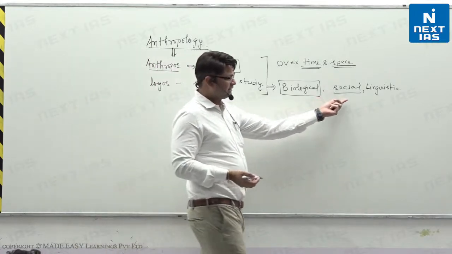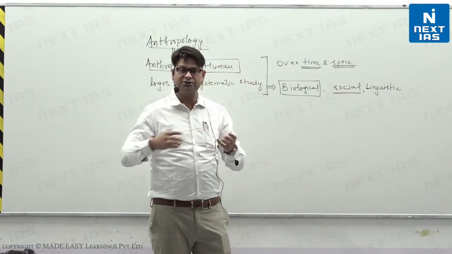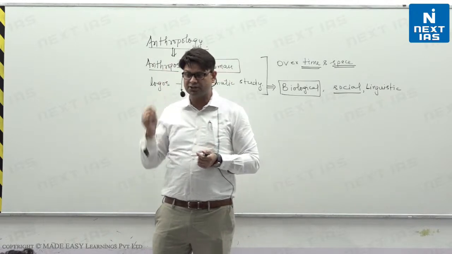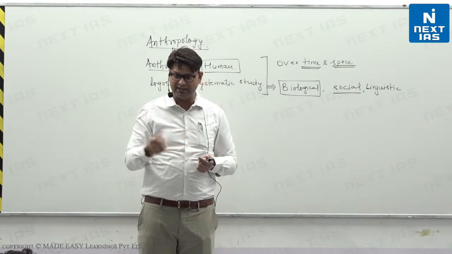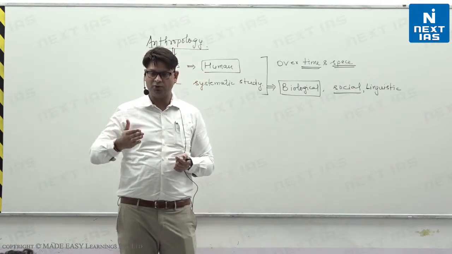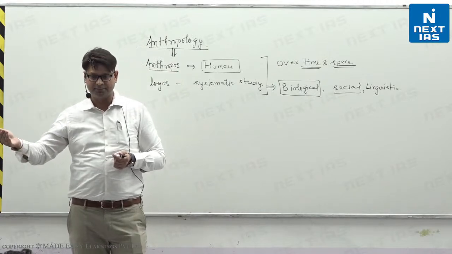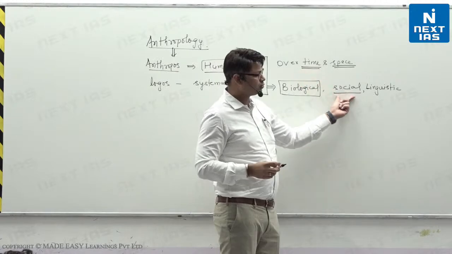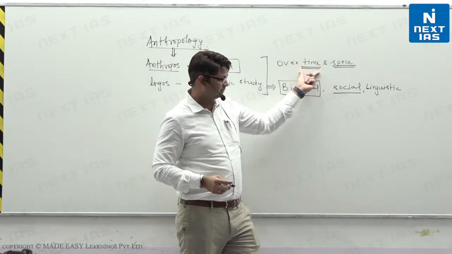That is basically socio-cultural evolution: evolution of technology, evolution of marriage as an institution, evolution of family as an institution. Earlier, people used to live in joint families in northern India. Now there may be some single parent families. It's a new norm now. So how the social aspect evolves over time is also a subject matter of anthropology.